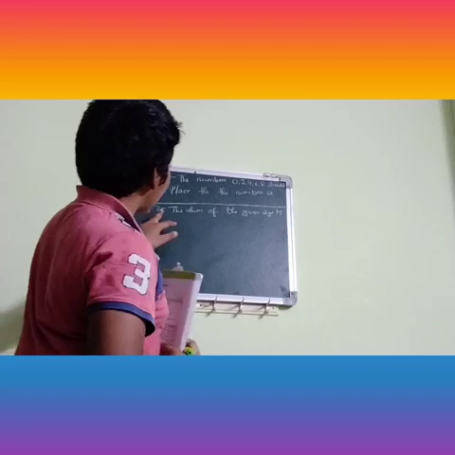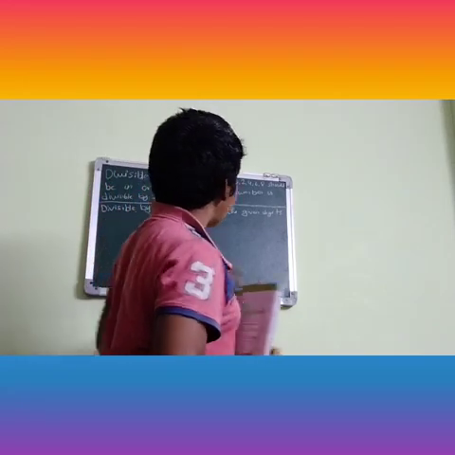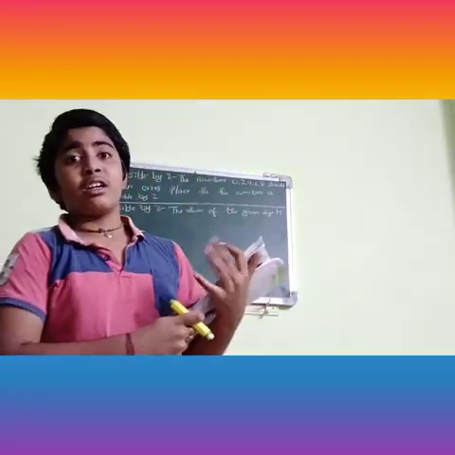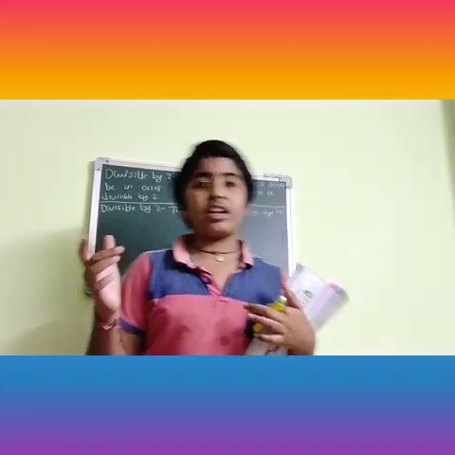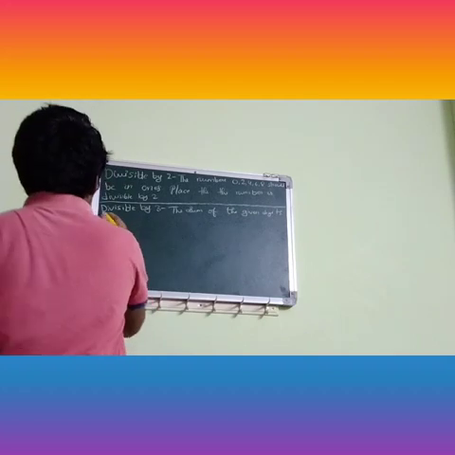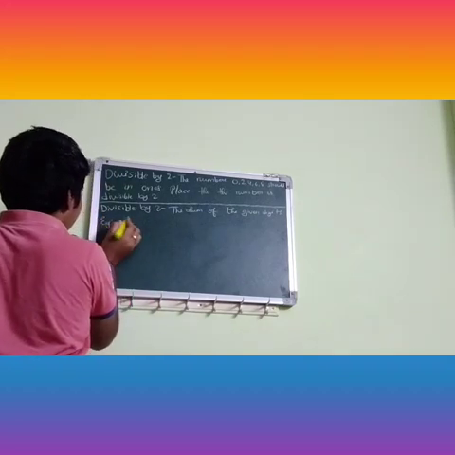The divisibility rule of 3 is the sum of the given digits. If they give a particular number, we should add its digits. So let us think that they have given 9,999. I'm going to write an example.